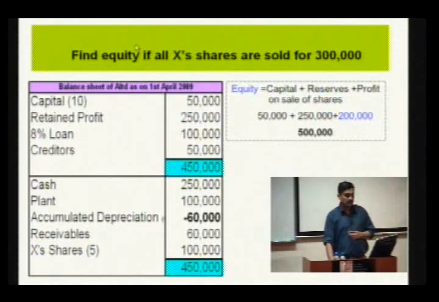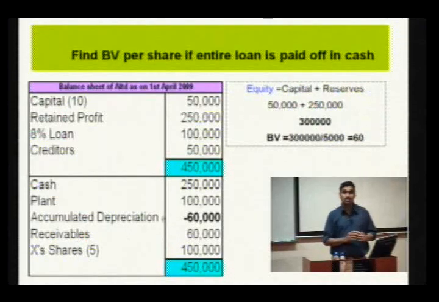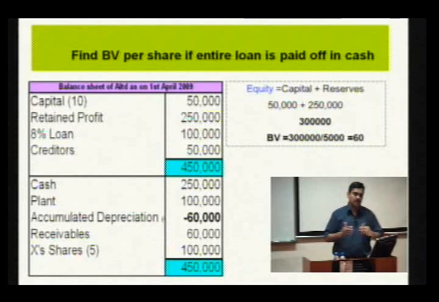In other words, the equity of a company will increase if the investments are sold at a profit, assuming all other things remain constant. What will happen to the book value per share if the entire loan is paid off in the form of cash? We saw in the previous case that the loan is paid off by converting the loan into capital, but here the loan is paid off by cash, not by conversion.